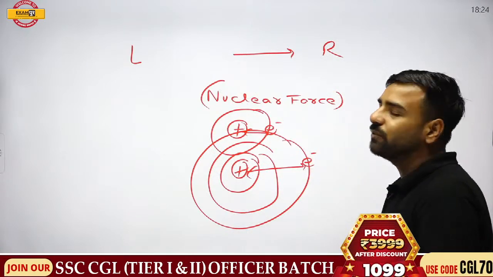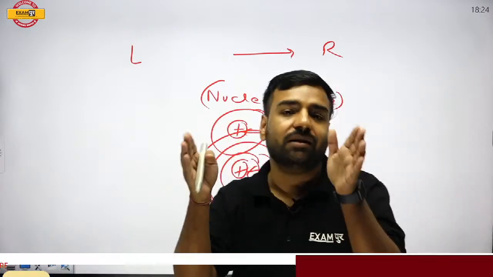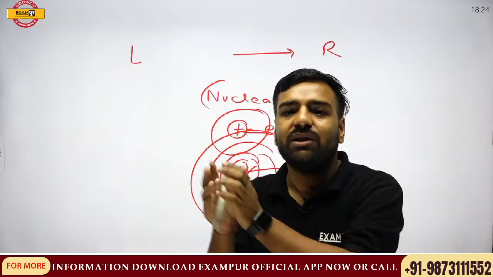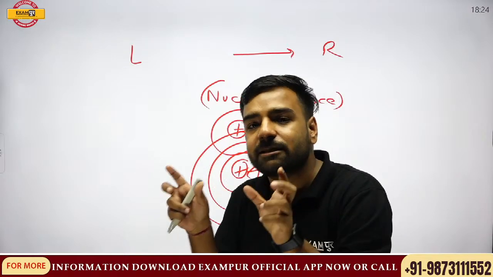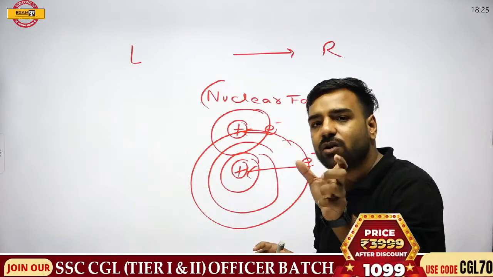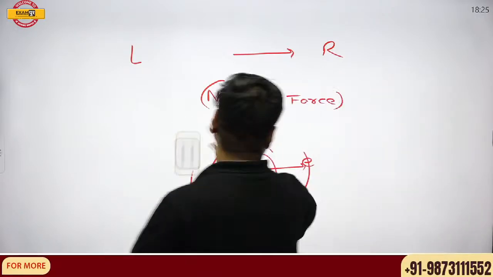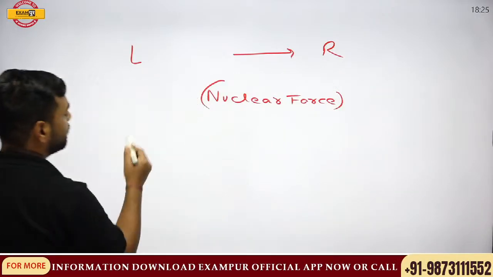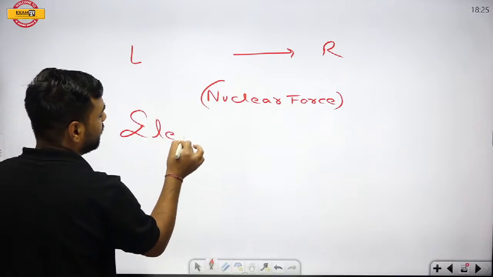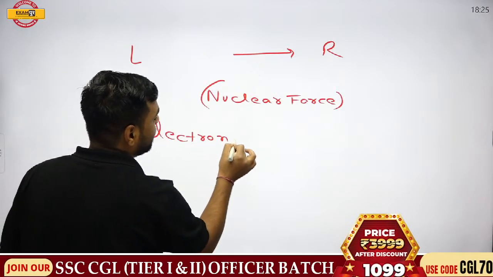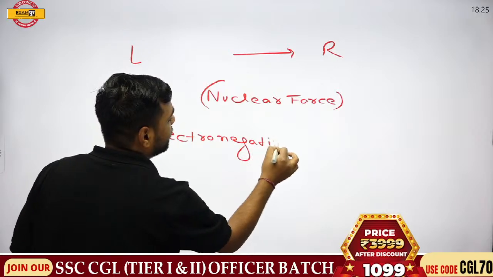So please remember what is happening when we are going from left to right. This nuclear force is actually keeping the electrons towards itself. And yes, please remember what is happening because of that: electronegativity. Now there's a new word. What I said? Electronegativity. Please try to understand what this is. I'm writing here electronegativity. Now what is electronegativity?